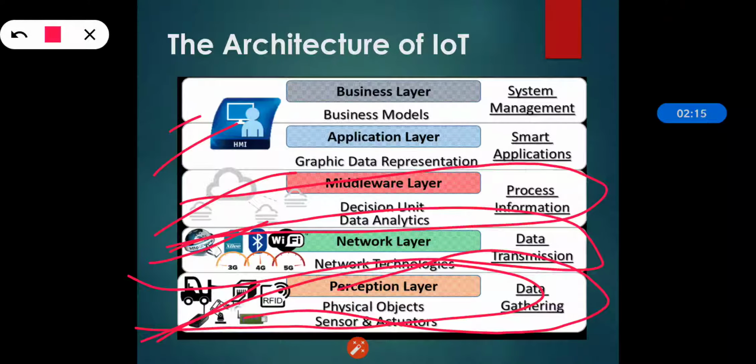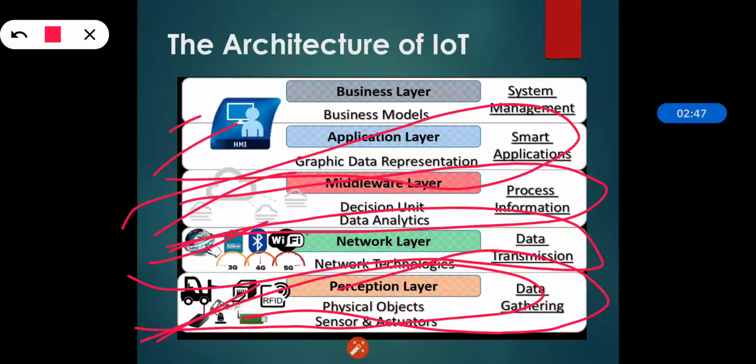The application layer performs the final presentation of data. It receives the information from the middleware layer and provides the global management of the application, presenting the information based on the information that is processed by the middleware layer. This depends upon the type of devices and the purpose in the perception layer, and on the way they have been processed by the middleware layer according to the need of the user.